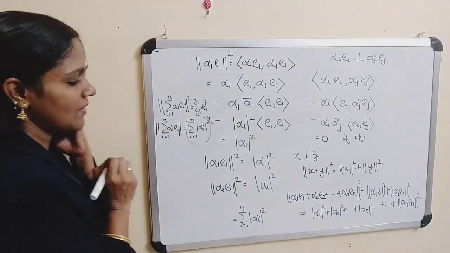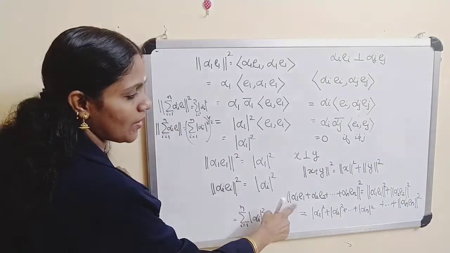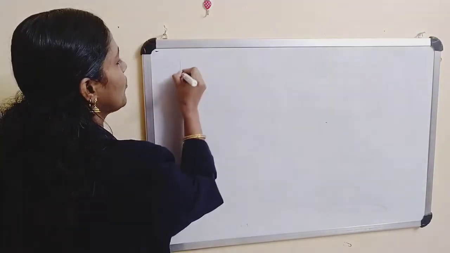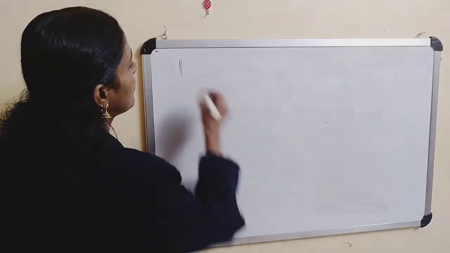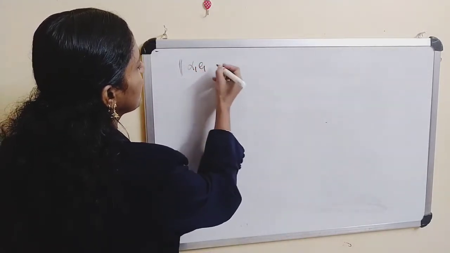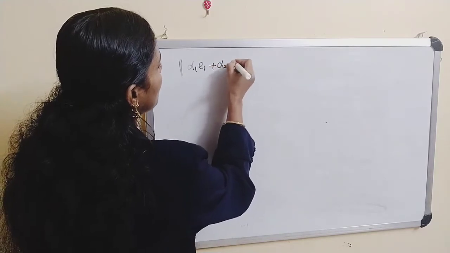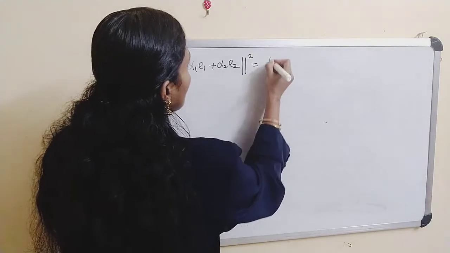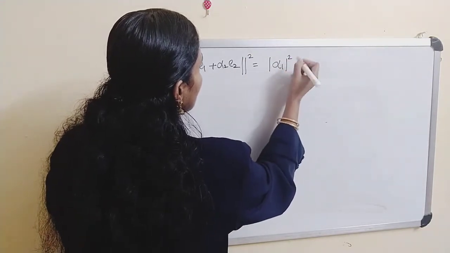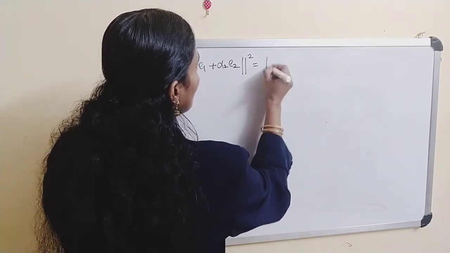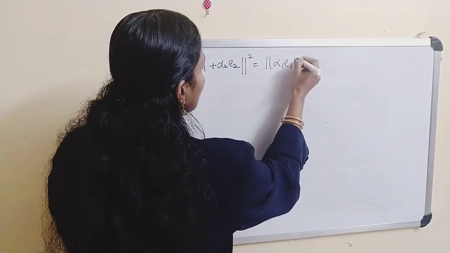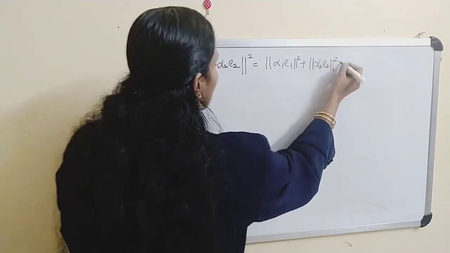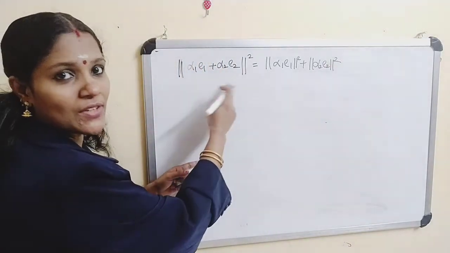Now, actually this is an application of the Pythagorean theorem. Norm of alpha 1 E1 plus alpha 2 E2 square is equal to norm of alpha 1 E1 square plus norm of alpha 2 E2 square, because alpha 1 E1 is orthogonal to alpha 2 E2.